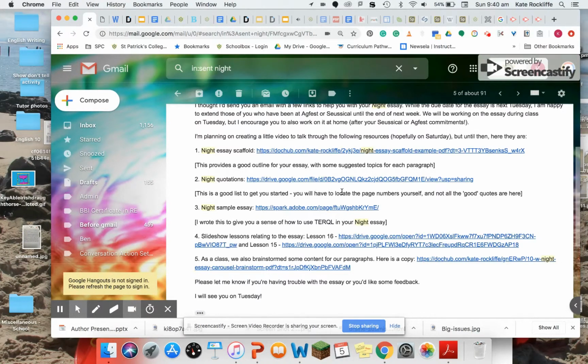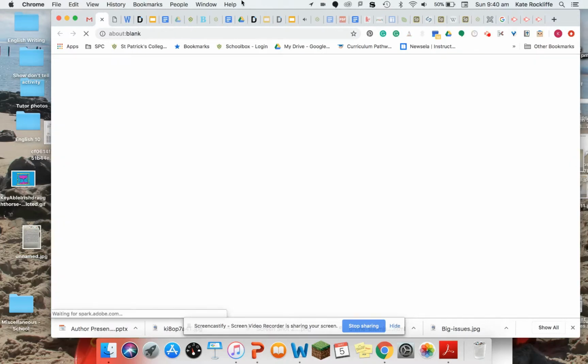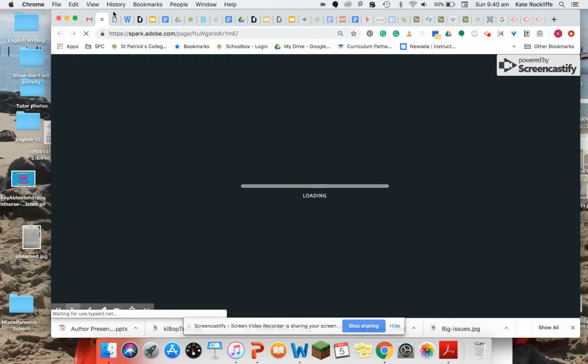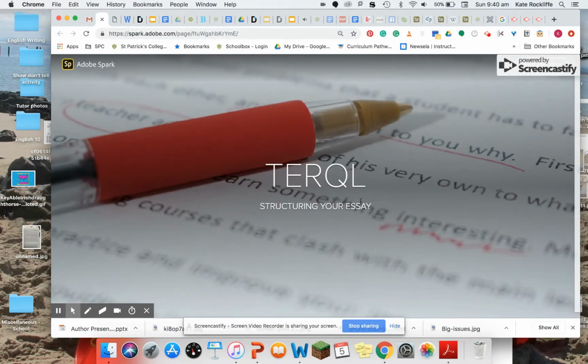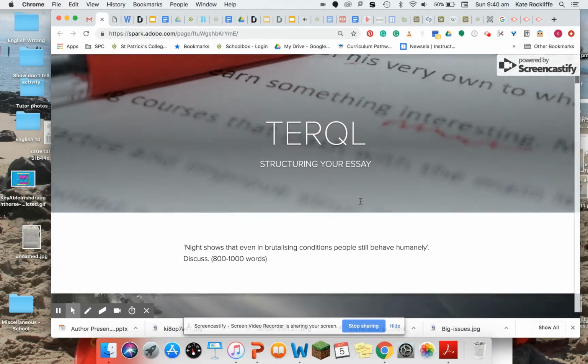So I created a sample essay that uses that TERQL model to try and show students how to apply that model to the content of Night. So that is also in the links. I've just clicked on it. There we go, TERQL structuring your essay.